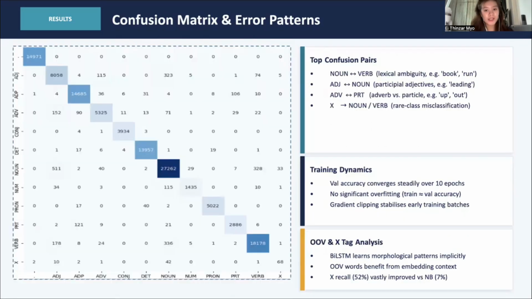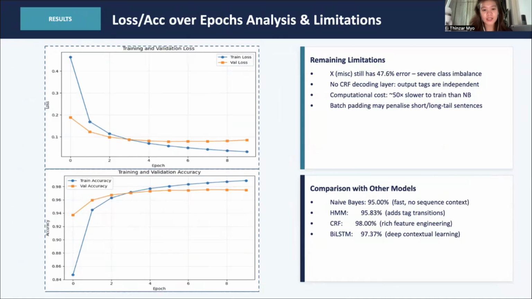Where it struggles is on ambiguous words: noun versus verb for words like book or ran, adjective versus noun for participle adjectives, and particles like up mixing with adverbs. The ACE tag still bleeds into other classes due to the imbalance. That said, the model converged cleanly, with no overfitting across all 10 epochs. The loss curves are smooth and steady throughout.